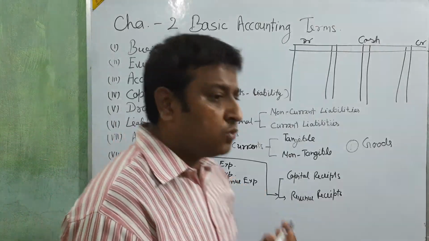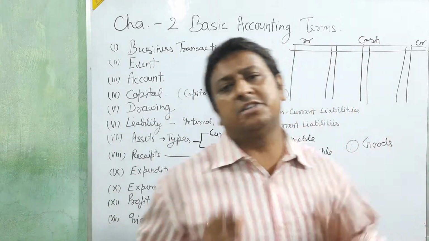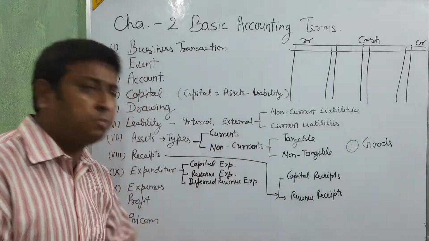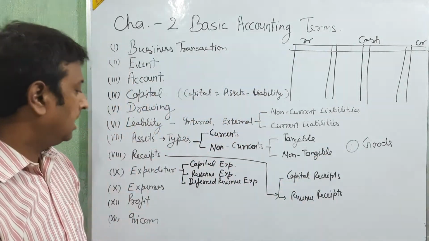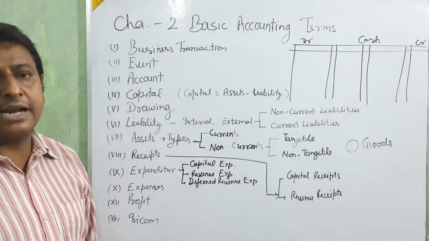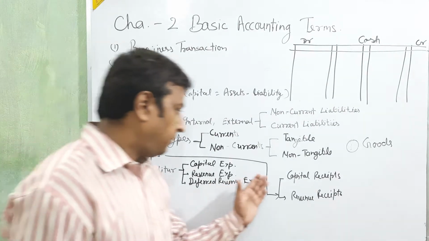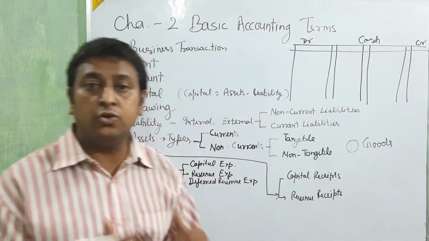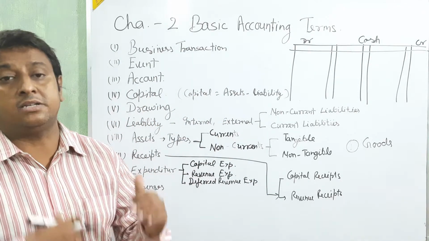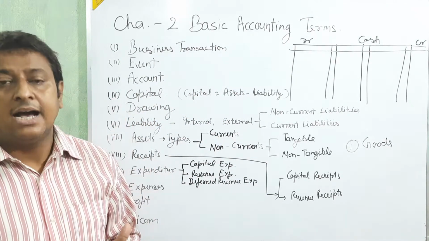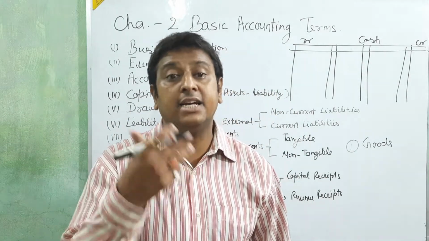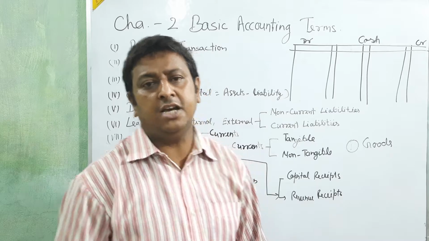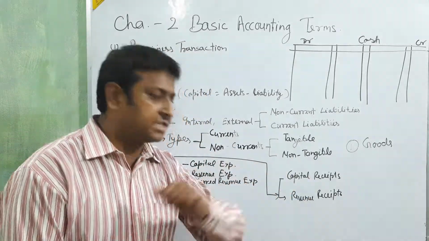Receipts means you are receiving the money. That is called receipts, and it is divided into two parts: capital receipts and revenue receipts. First is the capital receipts. When you sell your assets and receive the money, that is capital receipts.